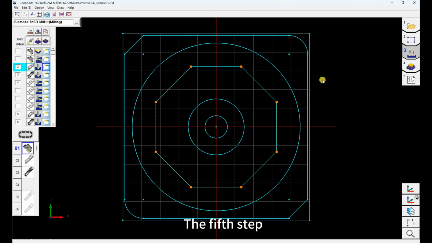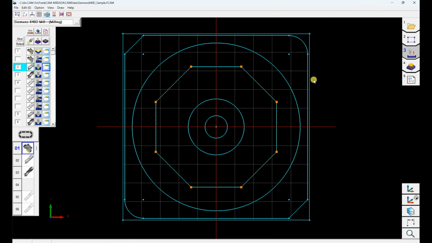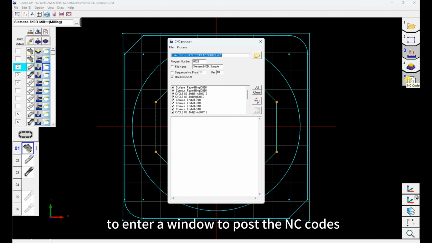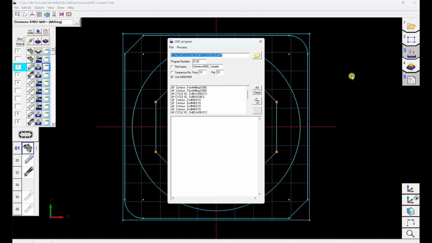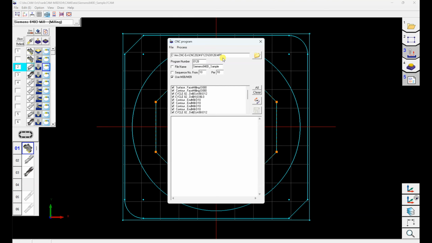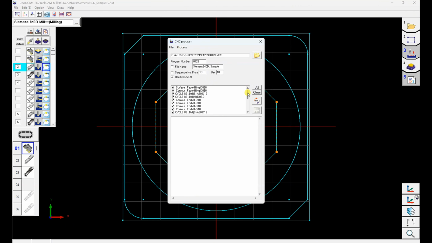The fifth step, which is the last step, is to post the NC codes. Check the machine type is selected according to the machine controller, and then click the NC codes button to enter a window to post the NC codes. In this window, it is showing the file path to save the NC codes, the program number, and the related settings.